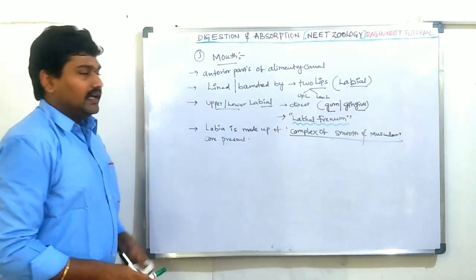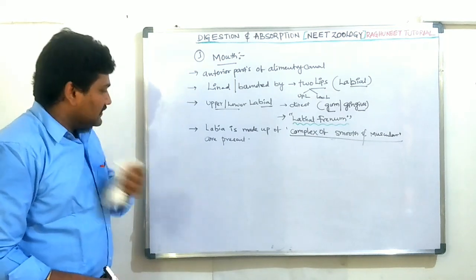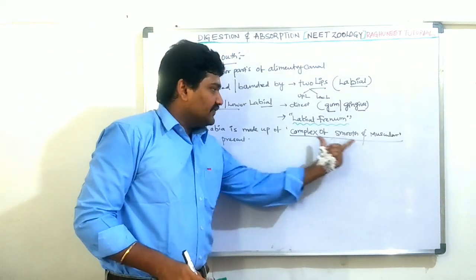Smooth and muscular organs are present. The labia is made up of the complex of smooth muscle.